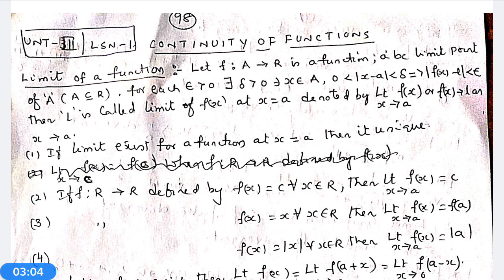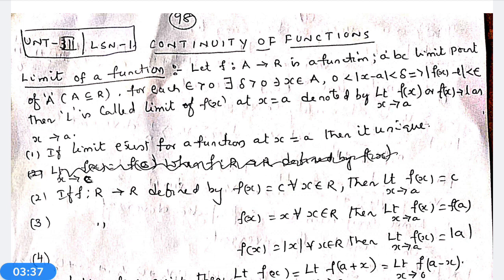Every neighborhood of a consists of infinitely many values of A. Then a is a limit point. Limit points may be many, but the limit must be unique. We have already explained this concept in the previous 2 units.